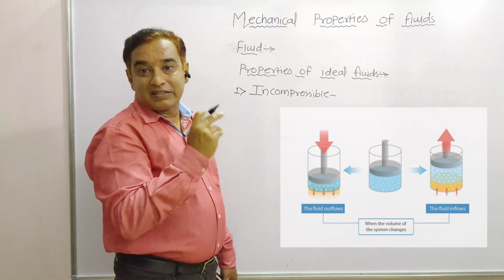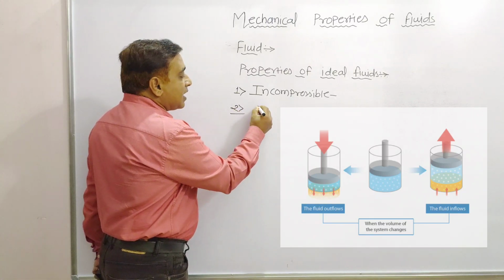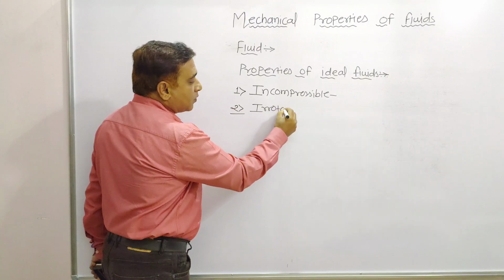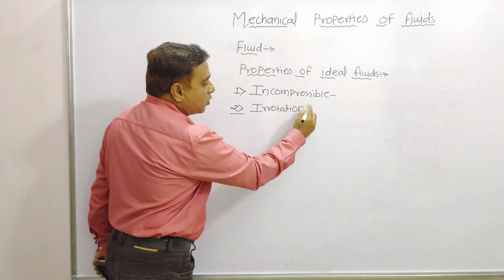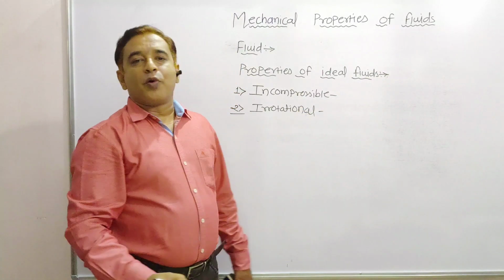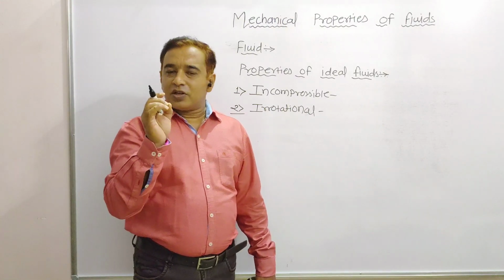Now the next is it is irrotational. Irrotational means its flow is smooth.